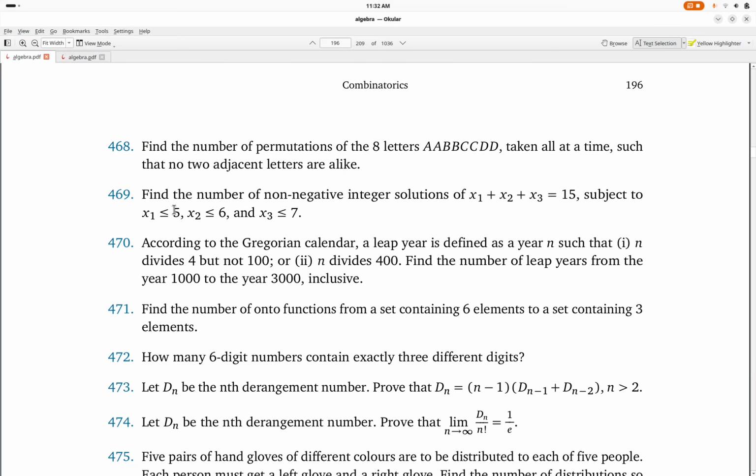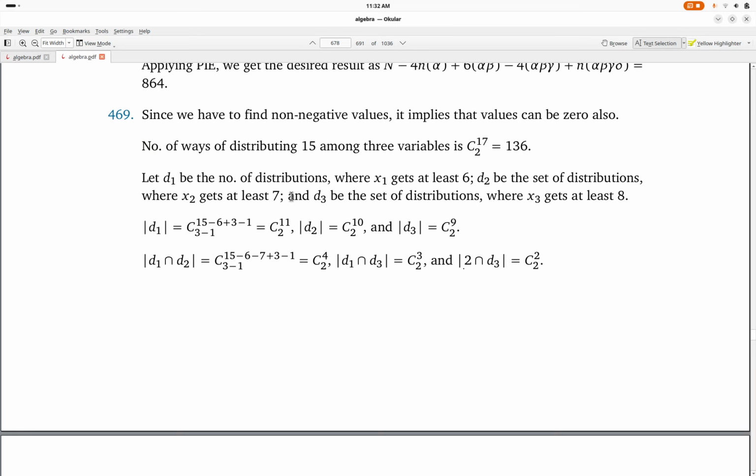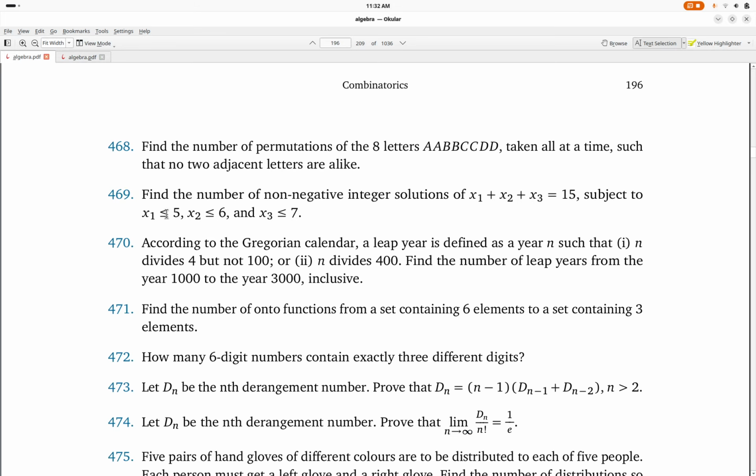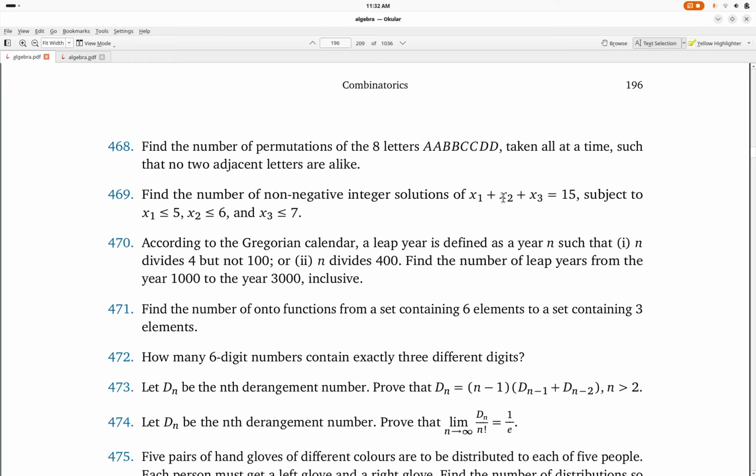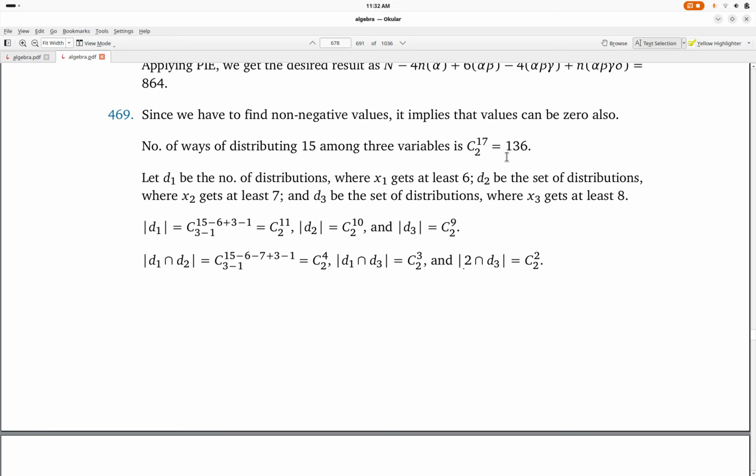Question 469 says: find the number of non-negative integer solutions of x1 plus x2 plus x3 is equal to 15, subject to the condition that x1 is less than or equal to 5, x2 is less than or equal to 6, and x3 is less than or equal to 7. So we have to find the non-negative values. That means values can be 0 also. Now, what you can observe is that it is like the number of ways of distributing 15 among 3 variables. Okay, give me a second. 15 among 3 variables, so that is 136.